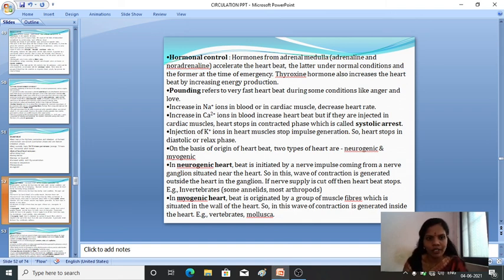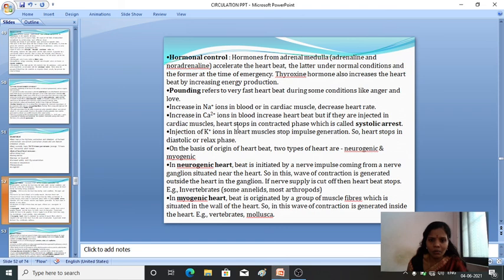Next, pounding. Pounding refers to a very fast heartbeat. Okay, the heartbeat becomes very fast here during some conditions like anger and love, you can see. So here you can see that an increase in the sodium ions in the blood and the cardiac muscles decreases the heart rate. Sodium ions increase in the blood and in the cardiac muscles, it will also decrease the heart rate. It decreases the heart rate.